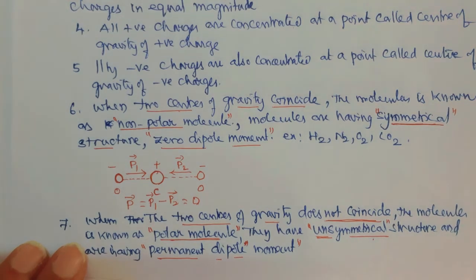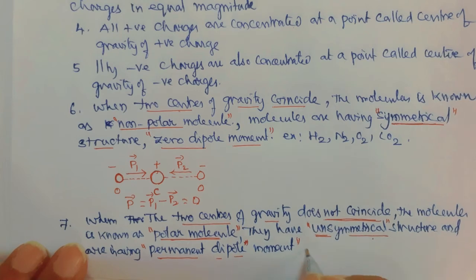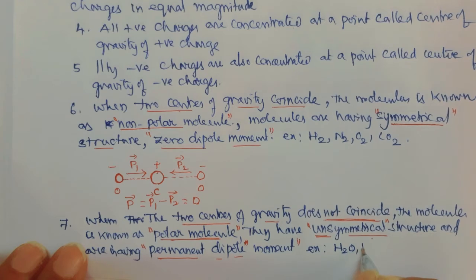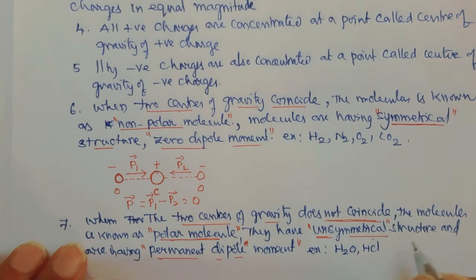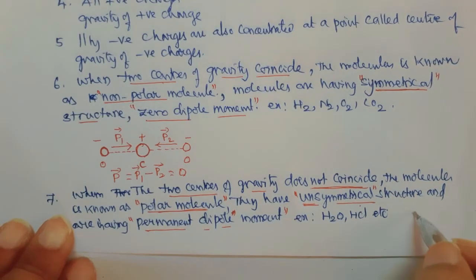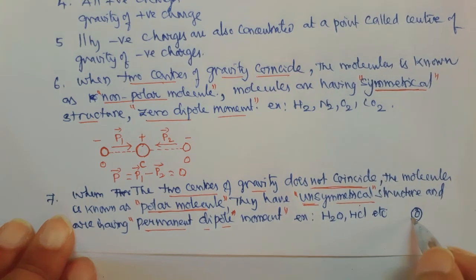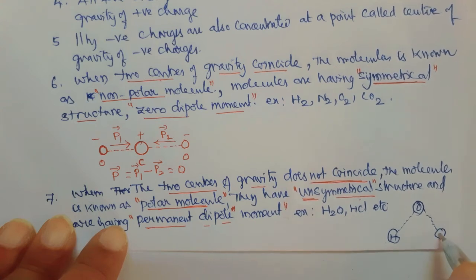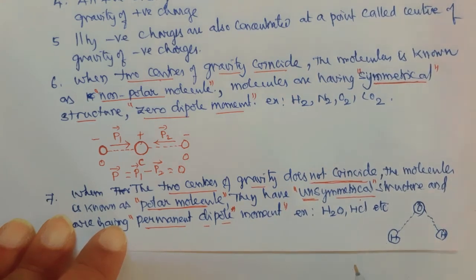Now what are the examples for this? Examples are water, H2O, HCl, etc. For example, this is an oxygen and this is a hydrogen and this is the second hydrogen. This is a negative charge and this is a positive charge.